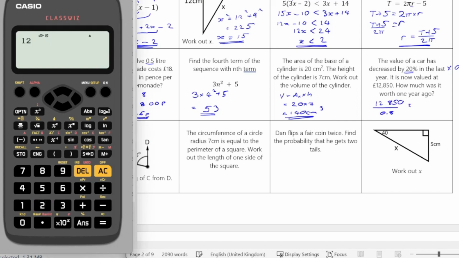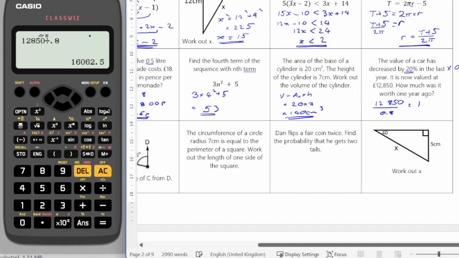So 12,850 divided by 0.8 gives me 16,062 pence, 62 pounds and 50.